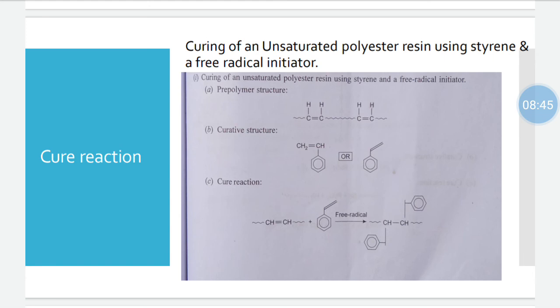First, curing of an unsaturated polyester resin using styrene and a free radical initiator. So here the prepolymer structure is an unsaturated polyester resin. The prepolymer must contain either a reactive functional group or a double bond. Here it is containing a double bond. And the curative structure is a low molecular weight substance or a polymeric material. Here it is styrene. So the cure reaction will take place between this prepolymer and curative in presence of a free radical initiator. We get a structure like this.